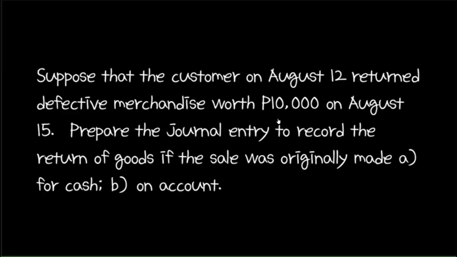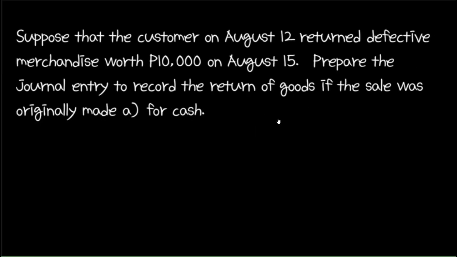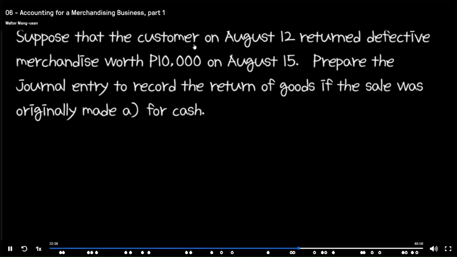We're asked to prepare the journal entry to record the return of goods if the sale was originally made for cash and on account. If the buyer originally paid cash on August 12 and returned merchandise worth 10,000 on August 15, then cash would have to be refunded to the customer. Therefore, on the August 15 entry, we would credit cash.